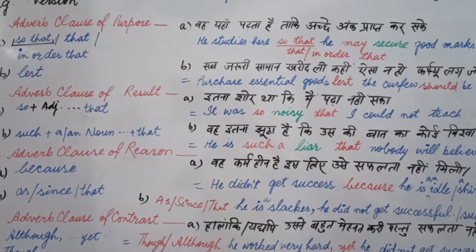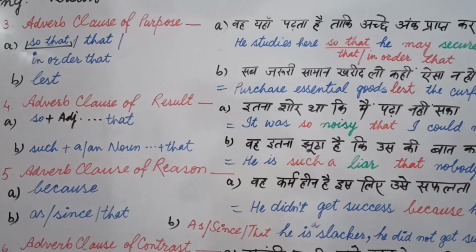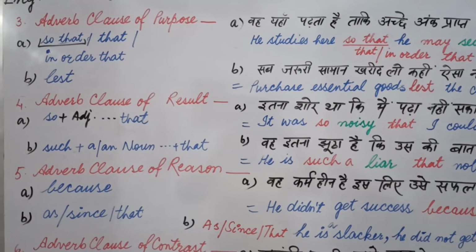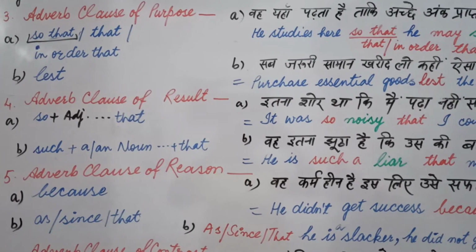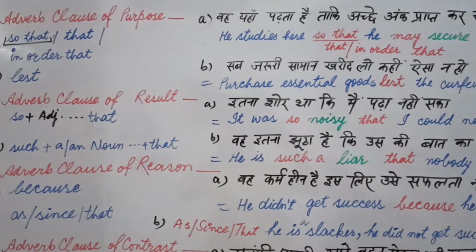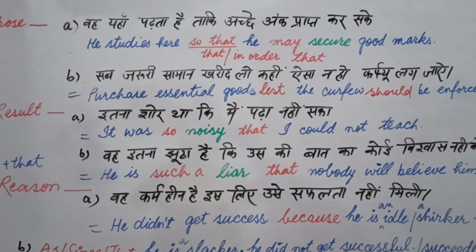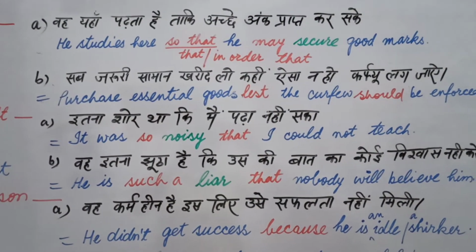Students, there are a few conjunctions and groups of conjunctions in this group, adverb clause of purpose. They are so that, in order that, and lest. So that and in order that are in the same group. Let's take these conjunctions.